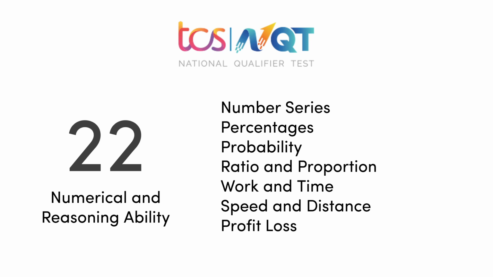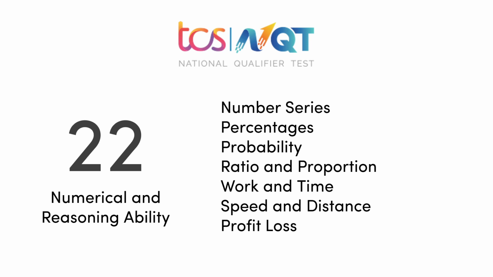Now probability, pretty simple questions like there are 10 balls in a basket, out of which 3 are red and 7 are blue. What is the probability that both of the balls drawn simultaneously are red? These are pretty easy questions, and there are formulas based on which you can get the answer easily. Ratio and proportion questions also come up, with alloys, like 10 parts of silver mixed with 2 parts of gold, and questions like that.